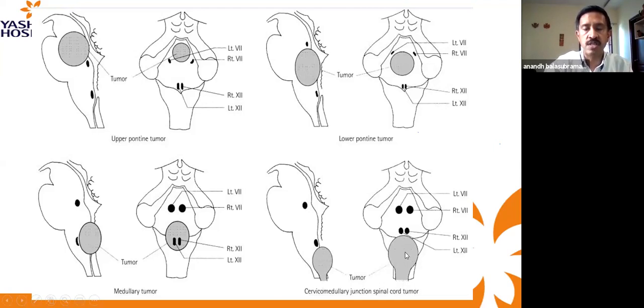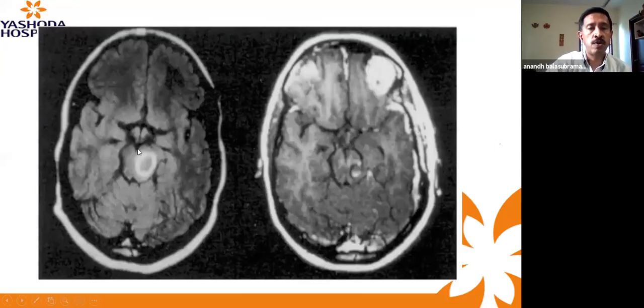And of course, if you're in the cervicomedullary junction, you know that all these cranial nerve nuclei are much higher, and you can probably go ahead and do a decent dissection and resection just like you would do in a spinal cord. Now, this is again one of the cases taken from Deletis' paper, where he has shown beautifully how he approached laterally and removed this cavernoma here.